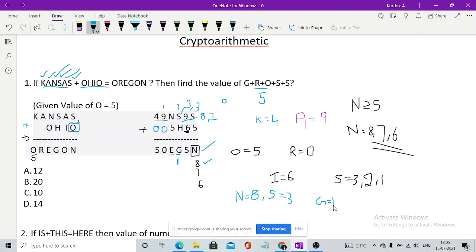Are you getting this? Why should I take S as 3? Yeah, this is just a kind of imagination. It is not that you should take S as 3. If I take S as 3 and H as 7, you should check whether you will be getting the value of G not equal to the other values.